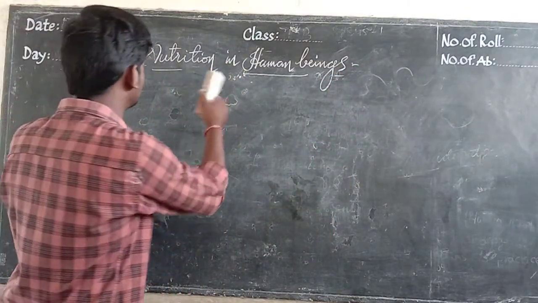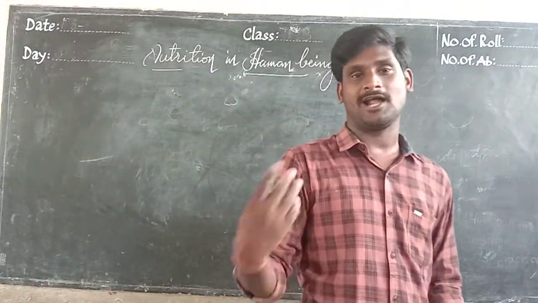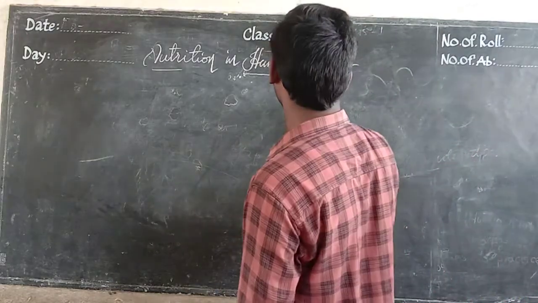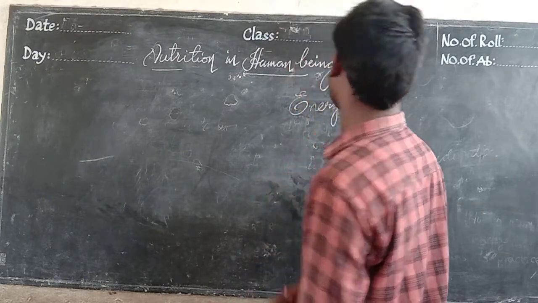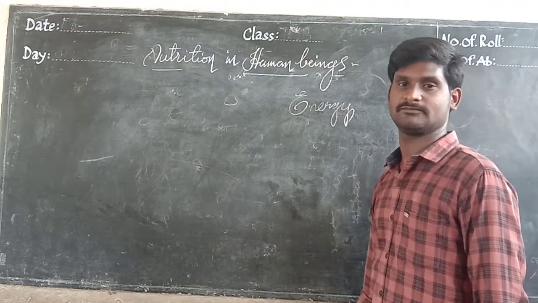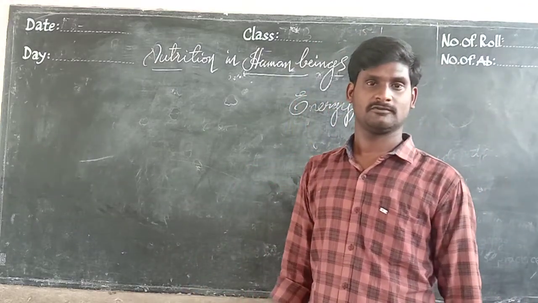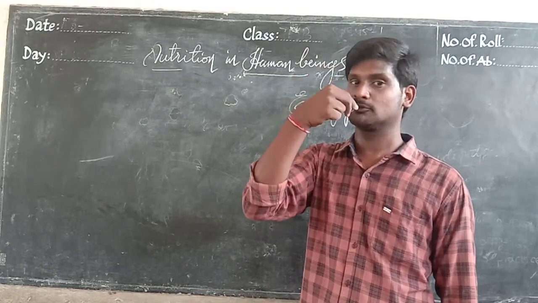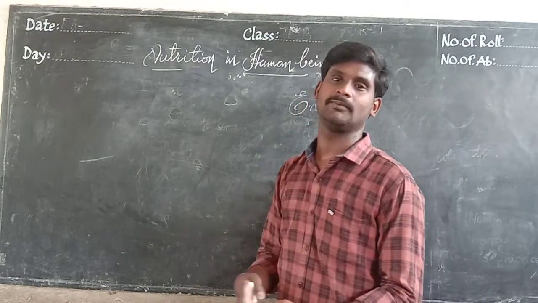Nutrition in human beings is complex. A plenty of parts participate in the nutrition. For example, we take food for getting energy. Without food, we cannot get energy. So there are plenty of parts participating. When food enters the mouth, it goes inside to the stomach. So there are many parts it will reach.